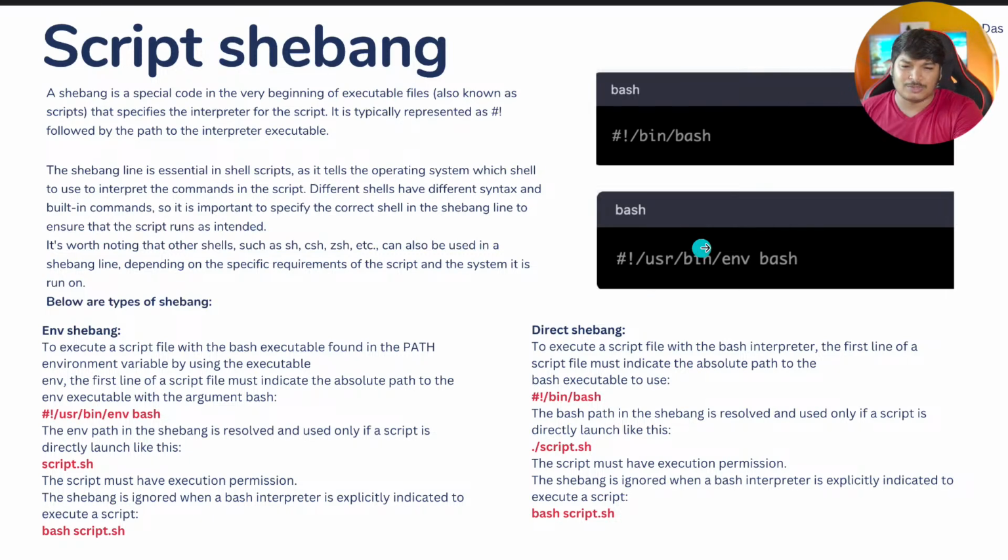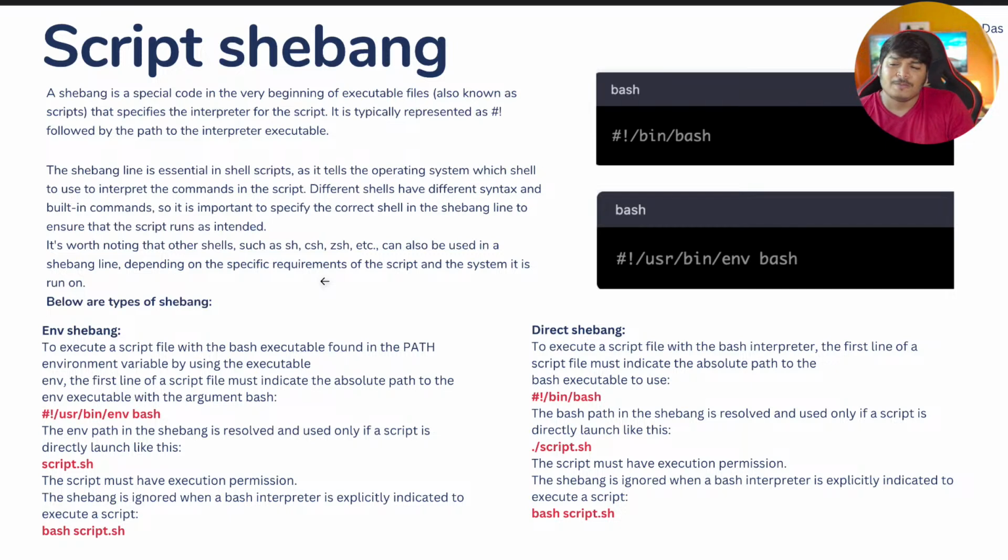Let's first go through this one, and I think we will definitely understand this first, and then we go to the next one. Okay. Now, what is shebang? Shebang is a special code at the very beginning of executable files, also known as scripts, that specifies the interpreter for the script. It is typically represented as hash, then a bang, followed by the path to the interpreter executable. It simply means that you are setting the executable, or you can say the shell scripting environment, in which shell the script you're writing is going to execute.